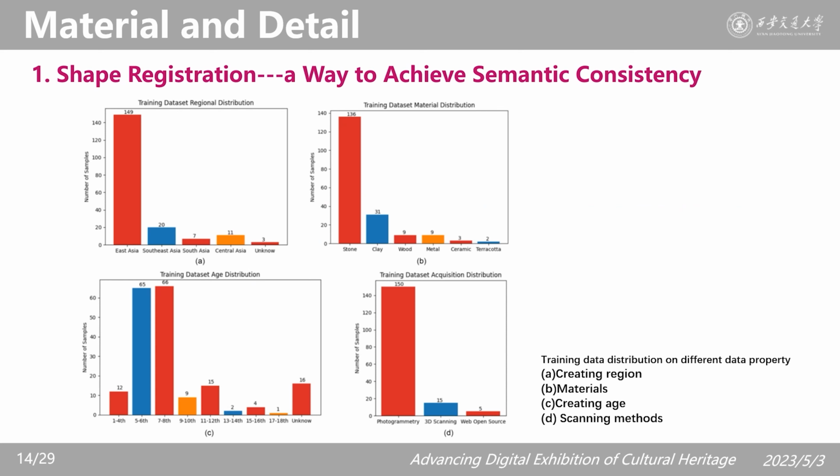This figure shows the main structure of our dataset. We have a total of 190 samples of Buddhist statues, including 120 samples of Buddha statue heads. From the perspective of creation regions, most of them came from East Asia, followed by South Asia and Central Asia.